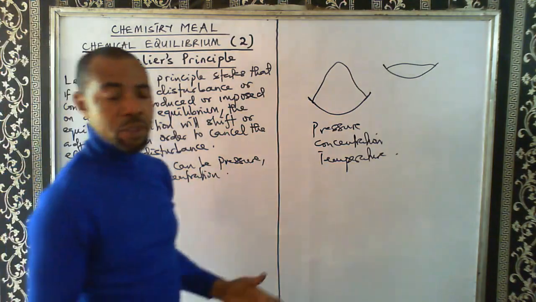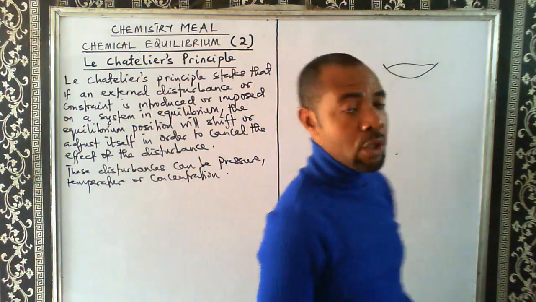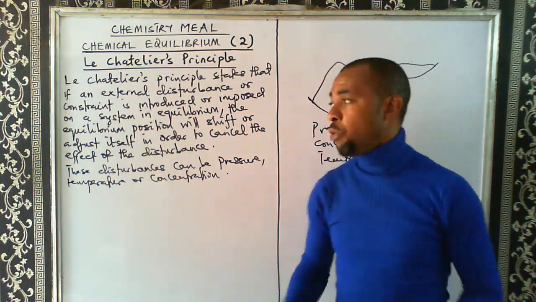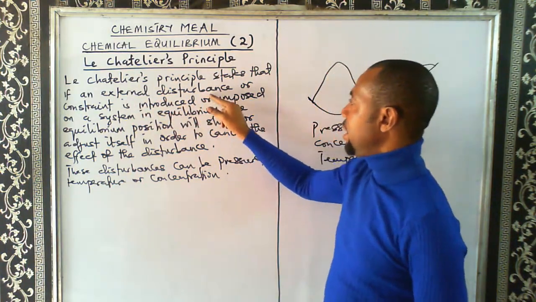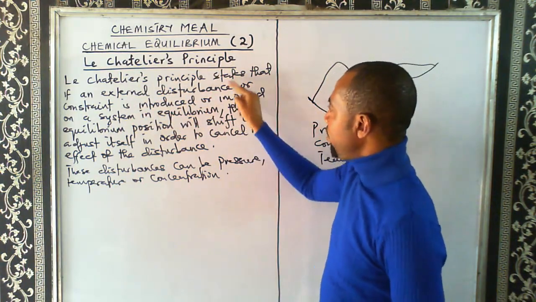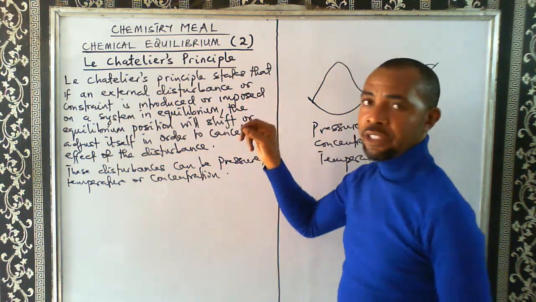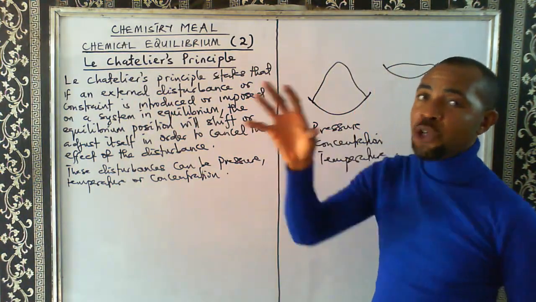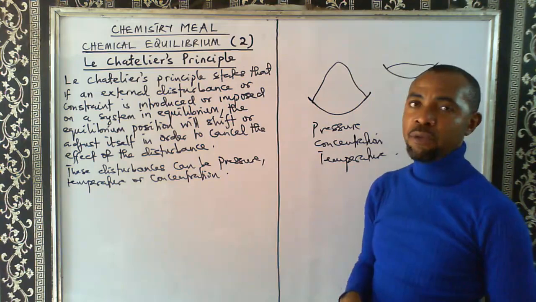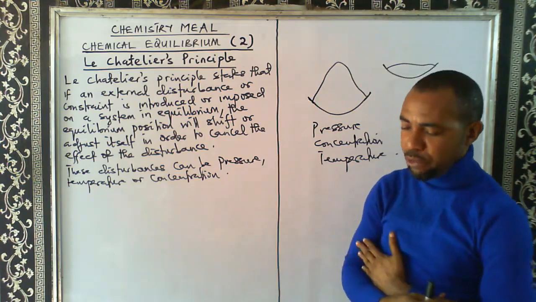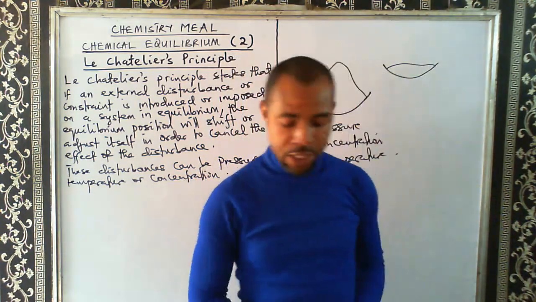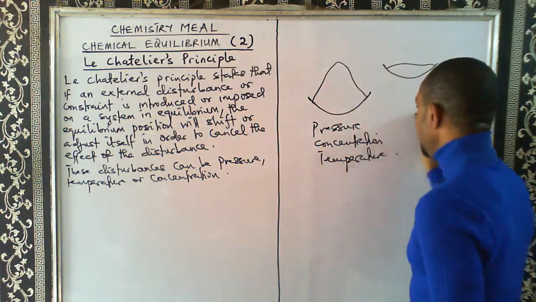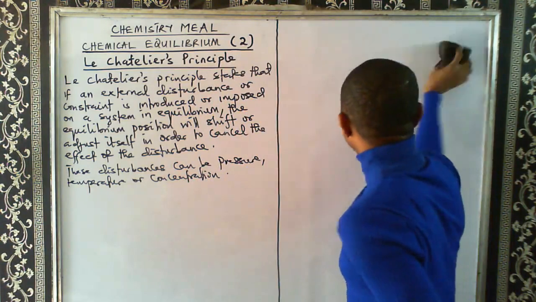They can be pressure, they can be temperature, they can be what? Concentration. So when you say Le Chatelier's principle states that if an external disturbance, in other words, the disturbance can be what? Temperature. So if it is temperature that is coming to disturb a system in equilibrium, definitely the equilibrium position will shift to cancel the effect of that temperature. We are going to see how that happens in a reaction.